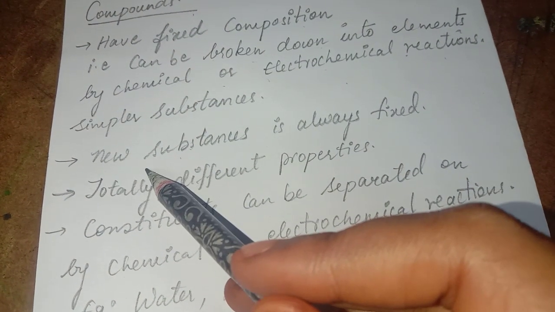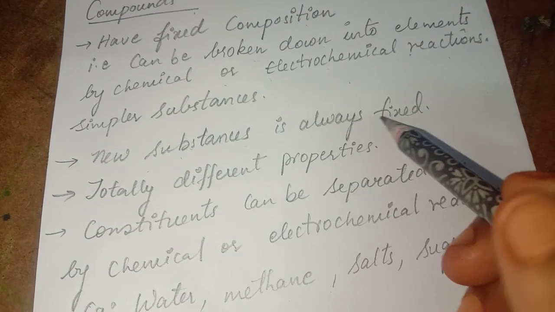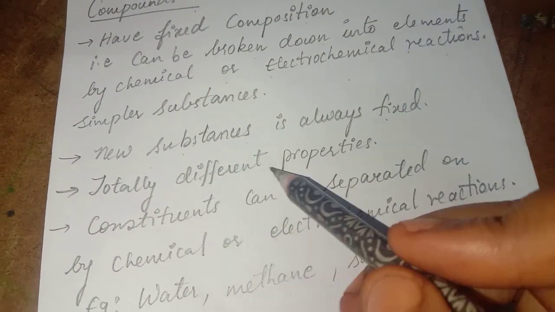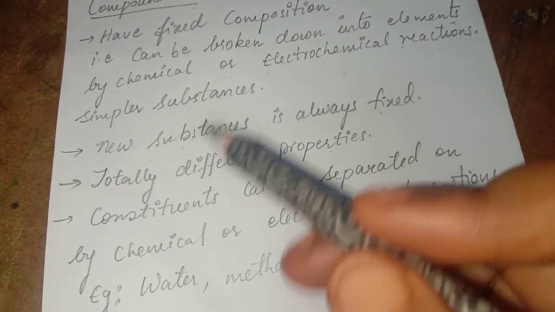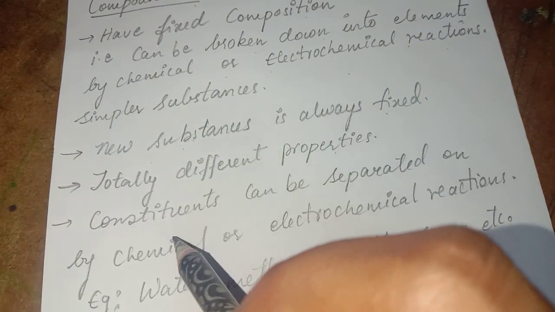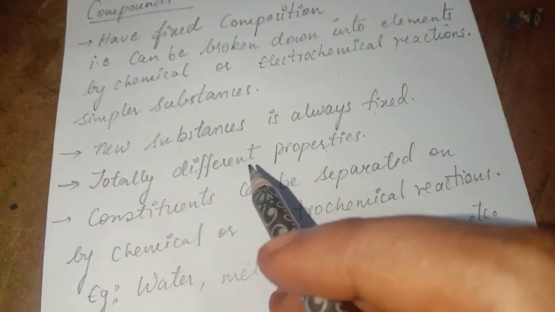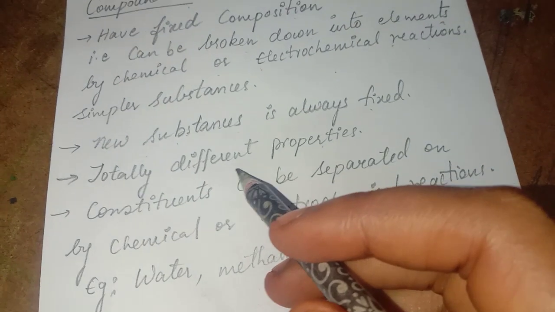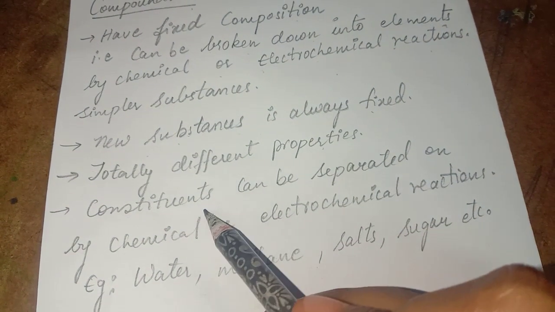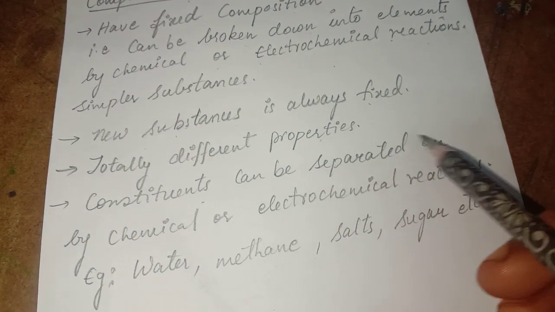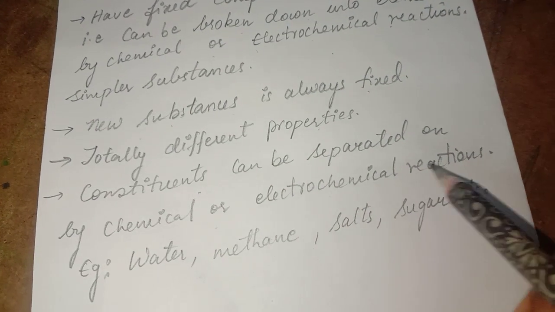That is why we say the new substances always have a fixed composition and totally different properties. When the ingredients change, there will be totally different functions and properties. The constituents, the components, can be separated only by chemical or electrochemical reactions.